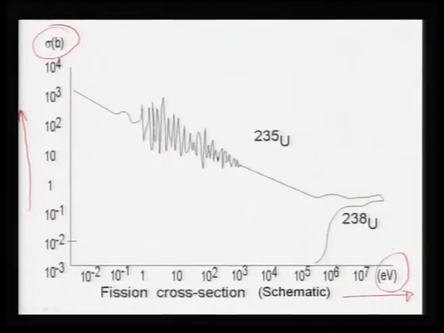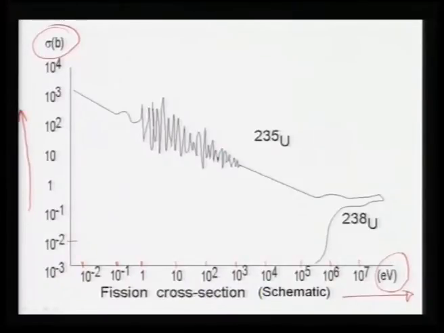Both these axes are logarithmic. So, you have 10 to the power minus 2 here, 10 to the power minus 1 here, then 10 to the power 0 here, then 10 to the power 1, that is 10. This is 100, this is all in electron volts. This is 1 kilo electron volt, then 10 kilo electron volt, 100 kilo electron volt, this is 1 mega electron volt, and this is 10 mega electron volt, and so on.